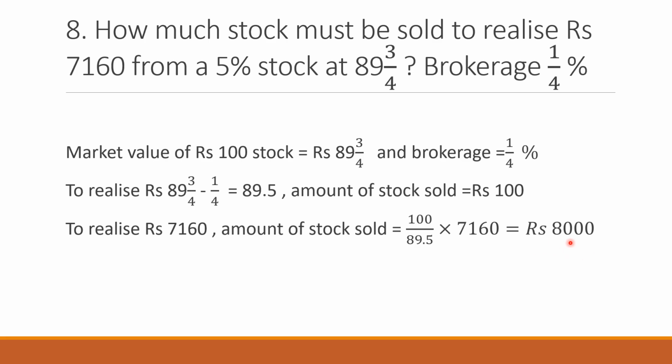So when you are selling 8,000 stock, you will be getting 7160 rupees. So you have to be very careful what the question is asking. Here the question is asking how much stock. So the amount of stock will come towards the right hand side of the statement, just as I told you in the previous slide.